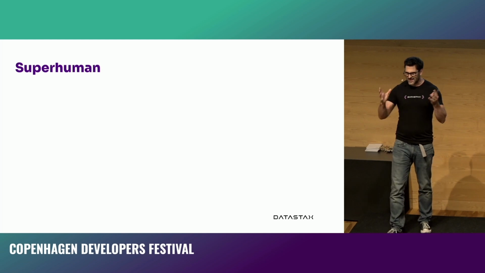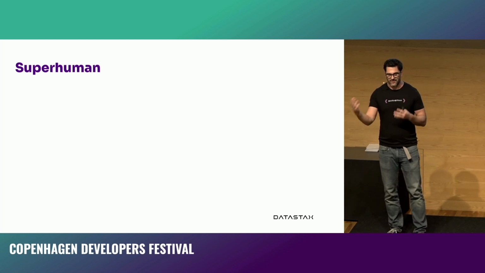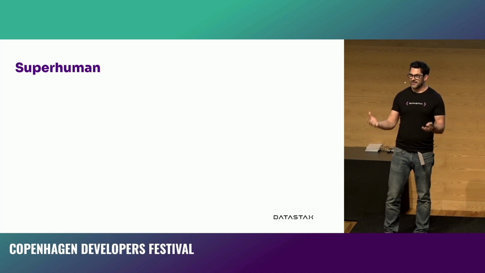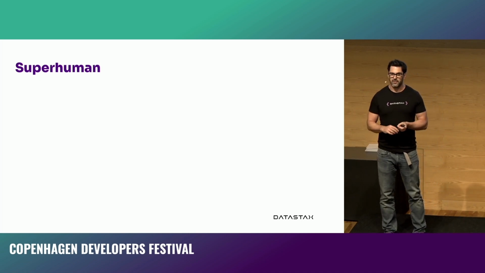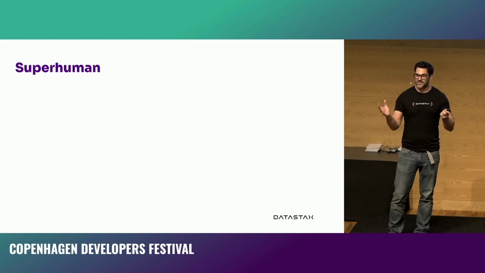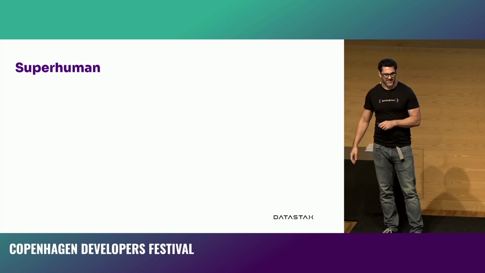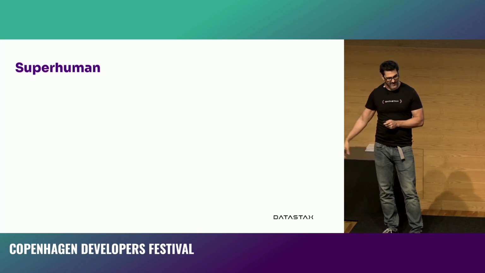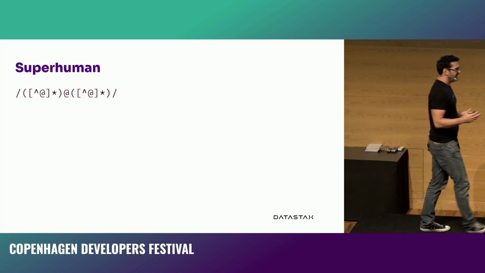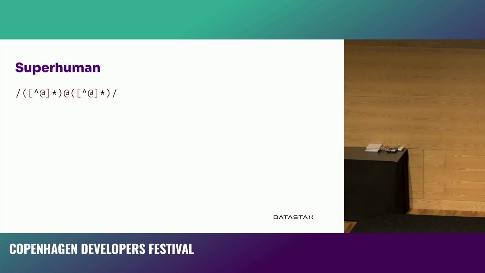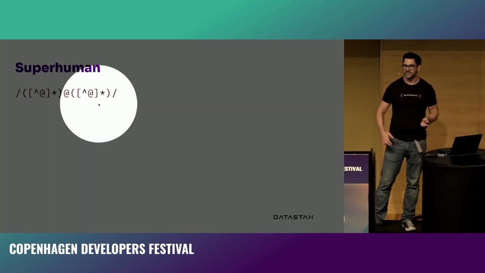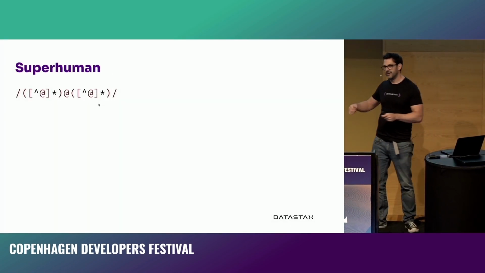Superhuman is like an email inbox that's supposed to give you email superpowers of some sort. I've never used it myself. But they have a client application, an email inbox built in Electron, so it's all web stuff in there. And of course, they probably want to validate that email addresses are email addresses. They were quite smart about it. In the first place, they used this regular expression, which says, anything that's not an @ followed by an @ followed by a whole bunch of stuff that's also not an @.